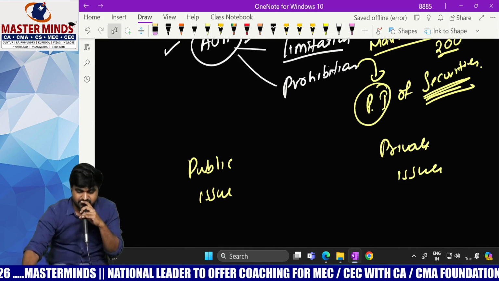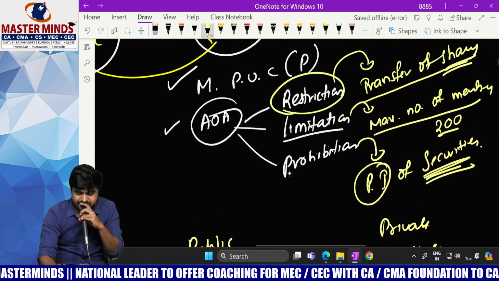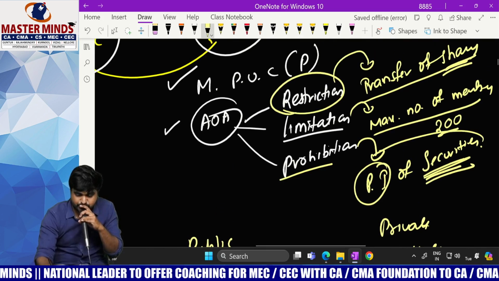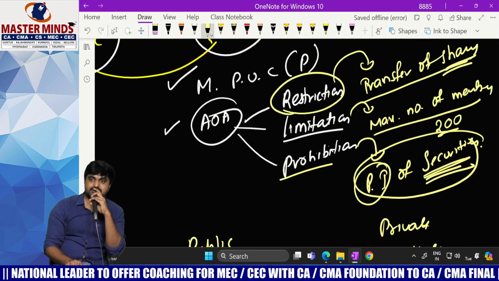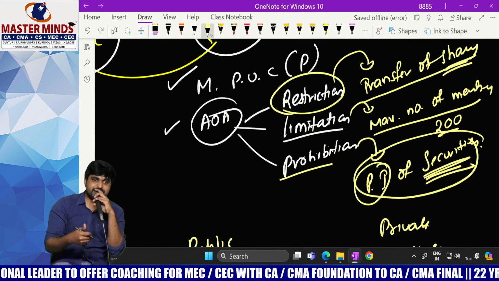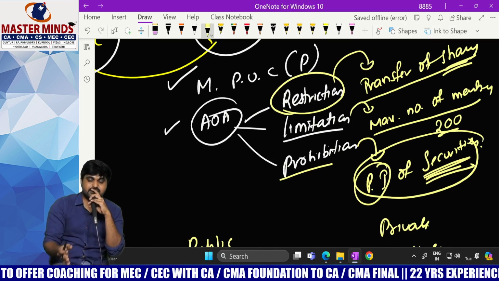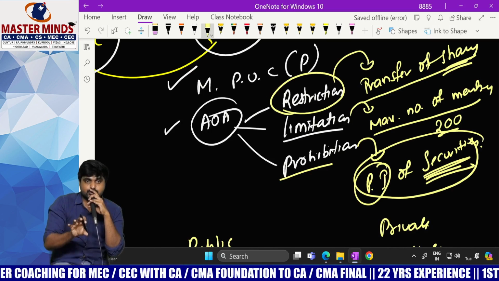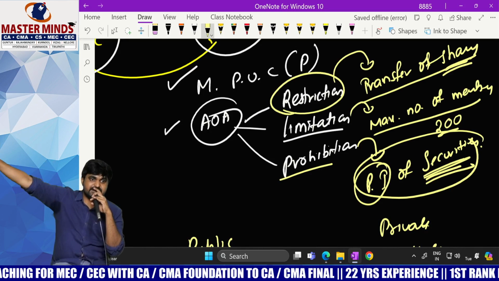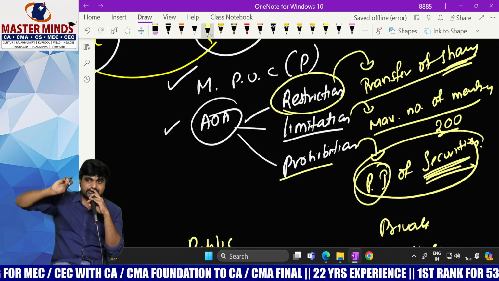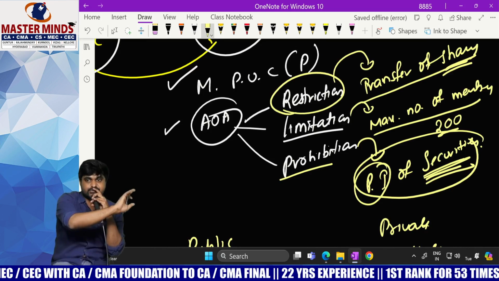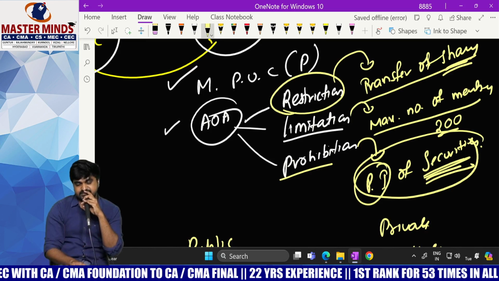Because in case of private company, there is prohibition on issue of securities to public. Securities means it may be shares or bonds or debentures. Whatever it may be, a private company is not allowed to issue those securities to public. It needs to issue the securities to identified persons who are identified by the board of directors.